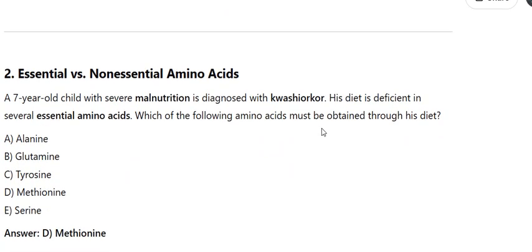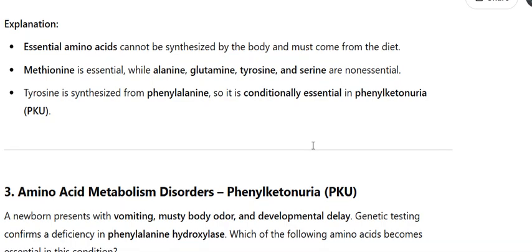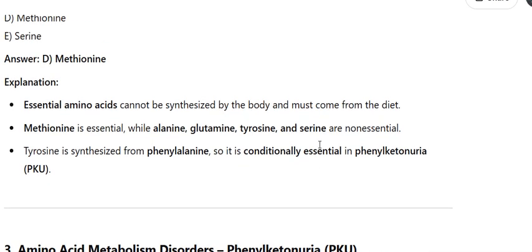Answer D. Methionine. Explanation: essential amino acids cannot be synthesized by the body and must come from the diet. Methionine is essential, while alanine, glutamine, tyrosine, and serine are non-essential. Tyrosine is synthesized from phenylalanine, so it is conditionally essential in phenylketonuria, PKU.